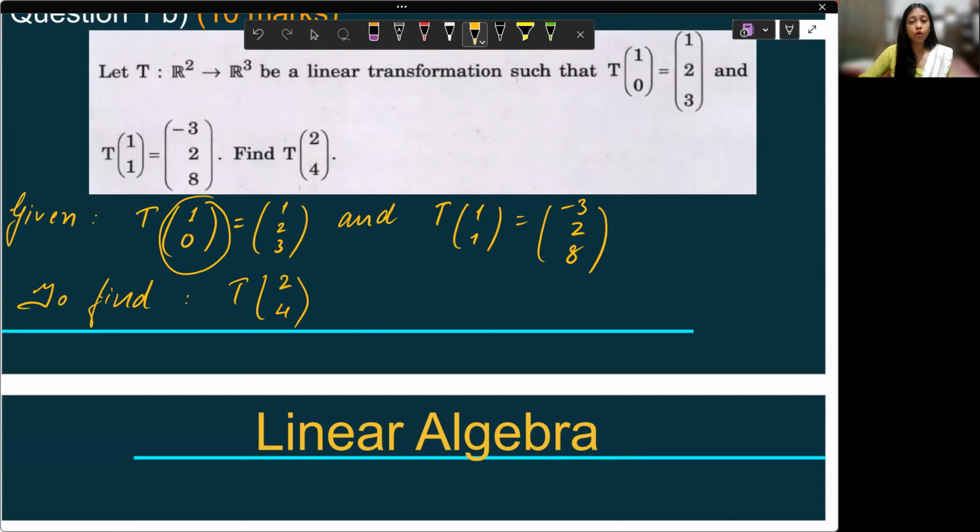Linear transformation on 1, 0 and 1, 1 is given. If I can prove that the set containing 1, 0 and 1, 1 is actually a basis of your R2, then we are good to go. We can find the linear transformation on any element, and hence on 2, 4 as well.